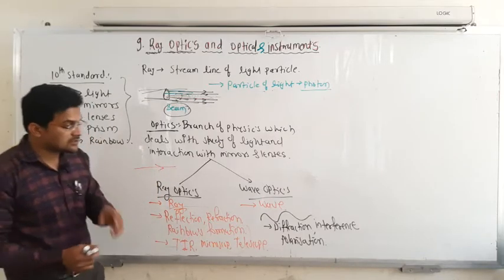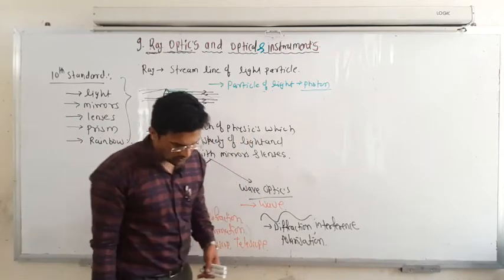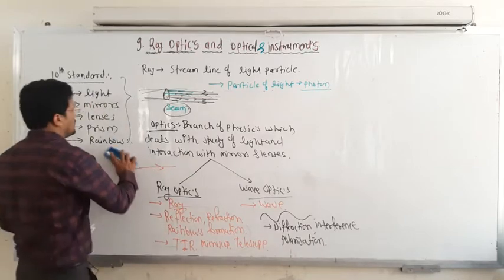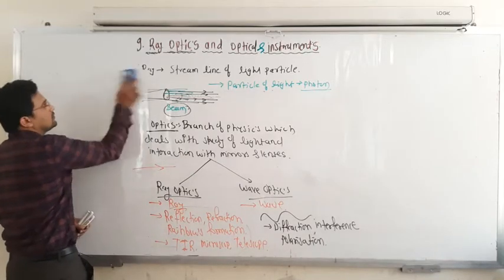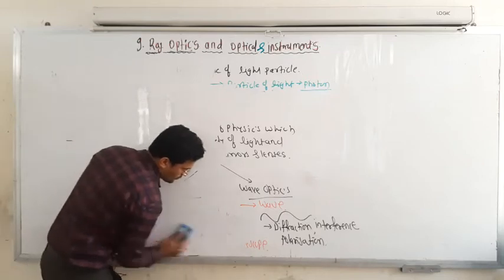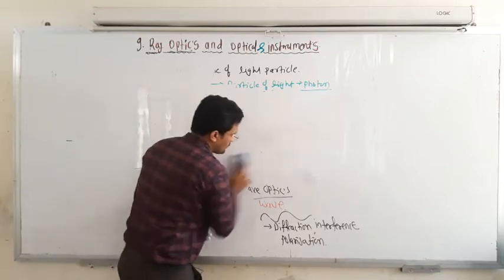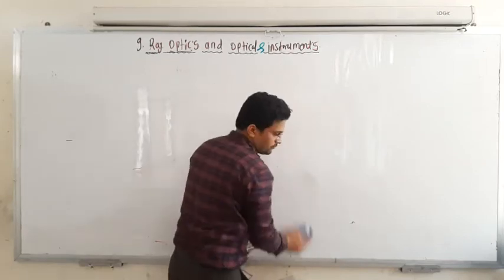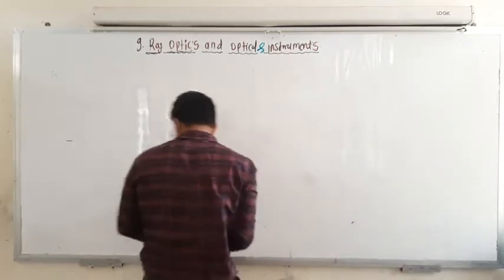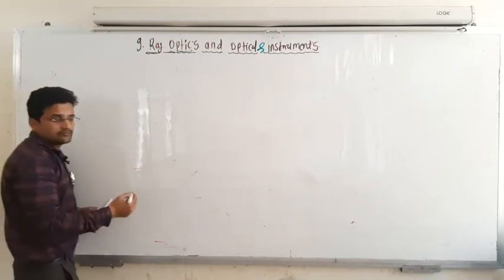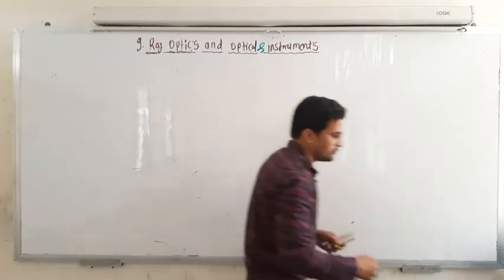So let's start with the first one, that is reflection. Meaning of reflection. The first phenomenon is here, a mirror.